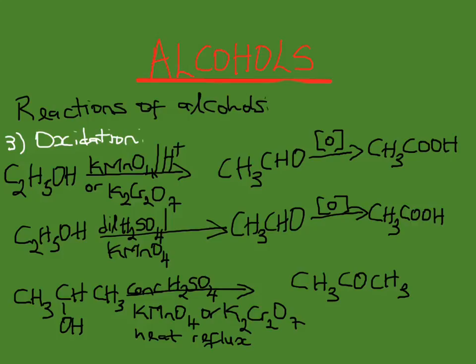The further oxidation of aldehydes to carboxylic acid takes place only in the presence of excess oxidizing agent. Primary alcohols are oxidized using aqueous potassium permanganate or potassium dichromate in the presence of dilute acid.